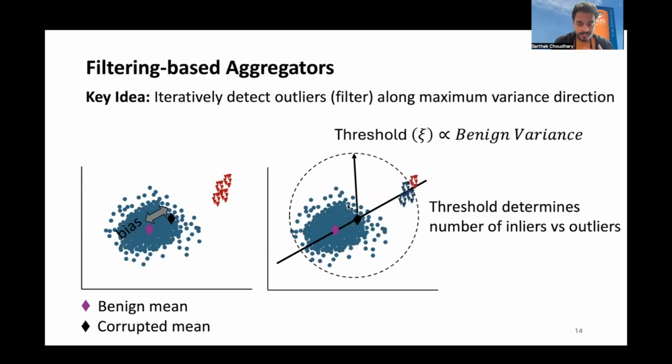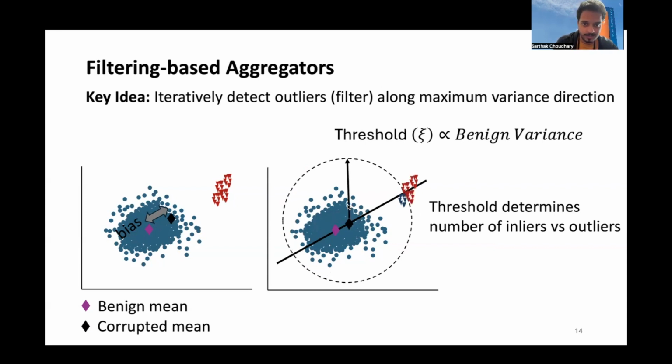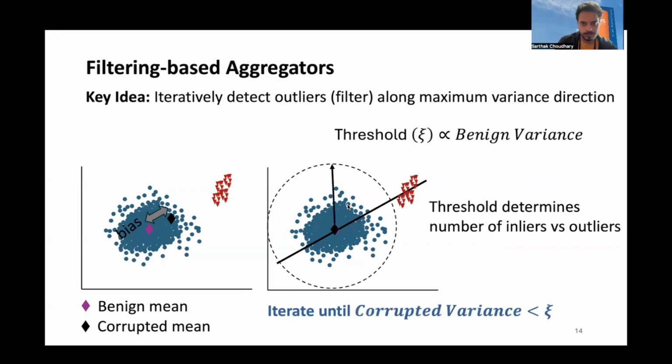So in the first iteration, you remove some outliers, and then you recompute the maximum variance direction and remove some more outliers, and so on and so forth. So this happens iteratively until the maximum variance of the resulting set of points falls below the threshold.